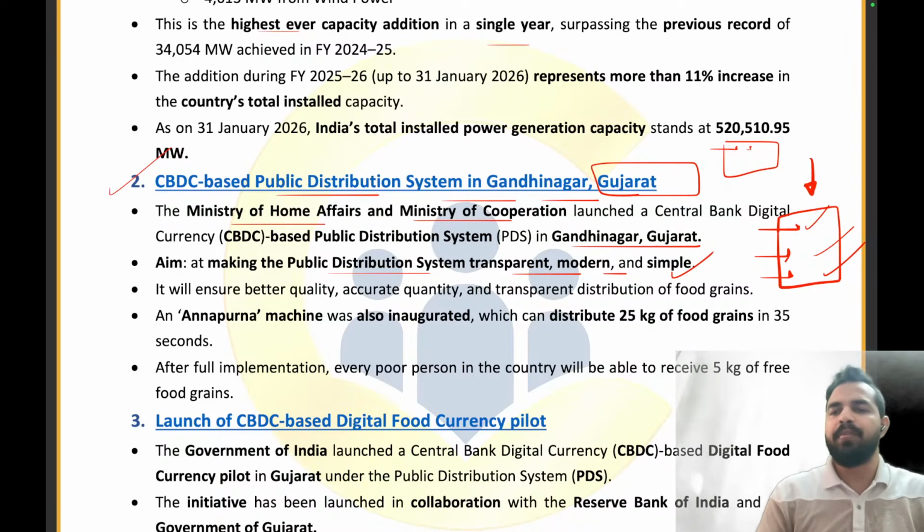But now we have made it completely digital in nature, just like in the DBT, right? Where we directly provide the amount of money to the bank account of the person under the direct benefit transfer scheme. So here also, we have a programmable currency which can only be used to purchase the food grains. It will ensure better quality, accurate quantity, and transparent distribution of the food grains. An Annapurna machine was also inaugurated, which can distribute 25 kg of food grains in 35 seconds.